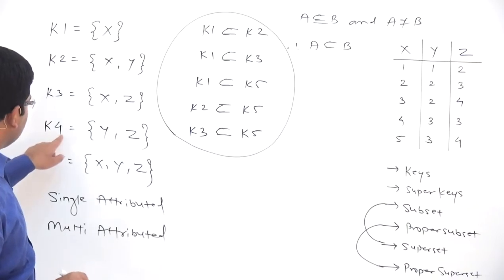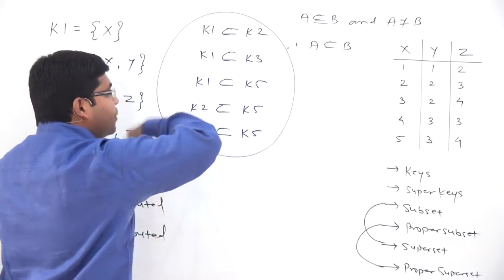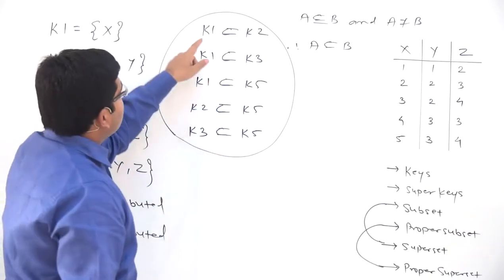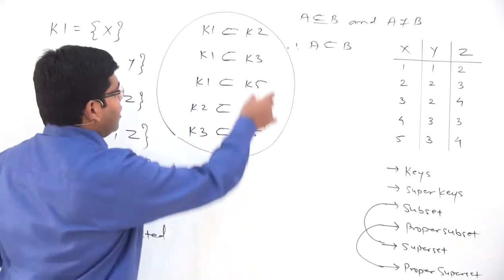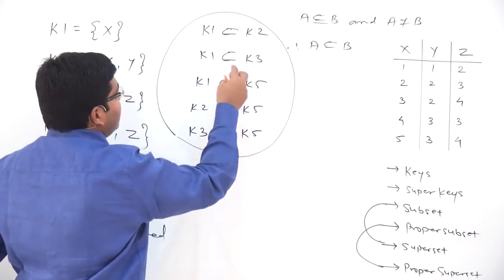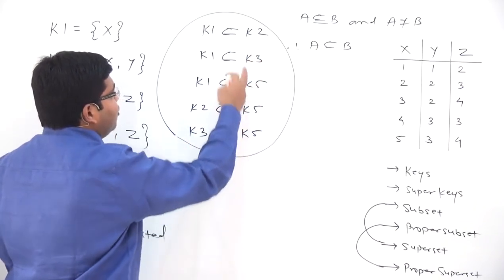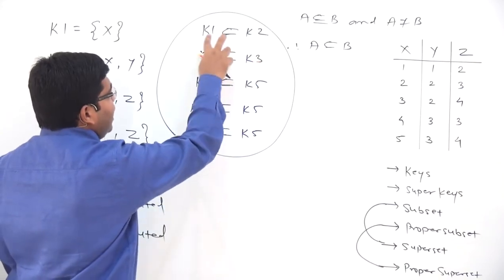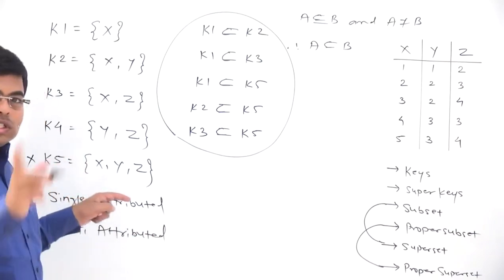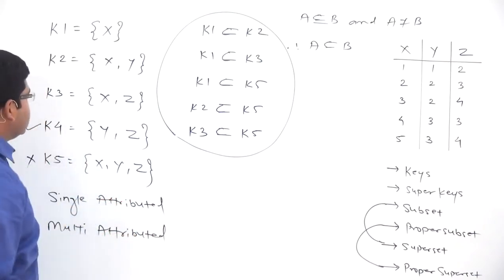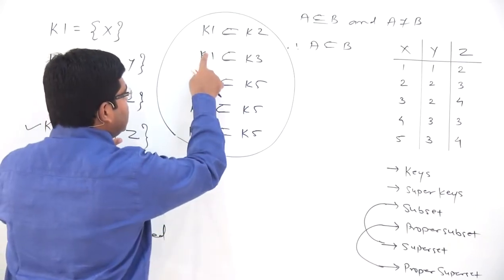Similarly, let us check K4. So as far as K4 is concerned, let's check whether any set is a proper subset of K4 or not. Okay, so here no set is a proper subset of K4. Okay, K4 is not coming on the right hand side. Here we have got K1, K2, K3 as proper subsets of K5. We have got one proper subset of K3 and we have got one proper subset of K2. There is no proper subset of K4 which is a key, and therefore K4 can be called a key. Now let us check K3. Now K3 has got a proper subset which is a key.